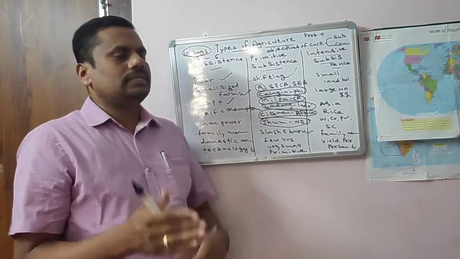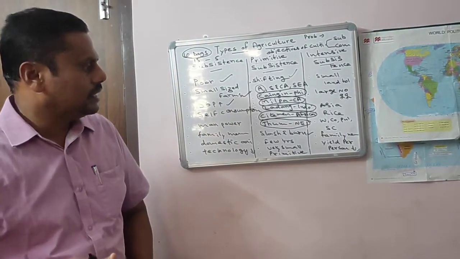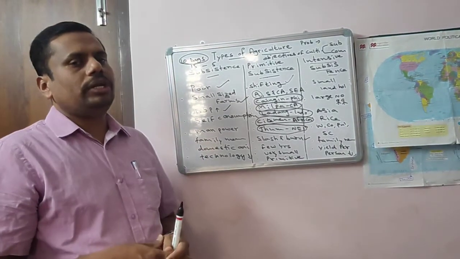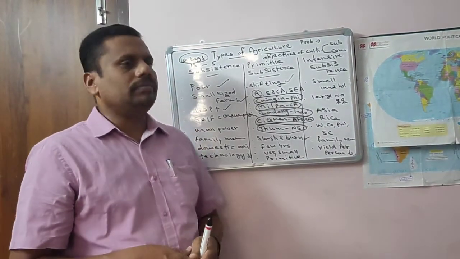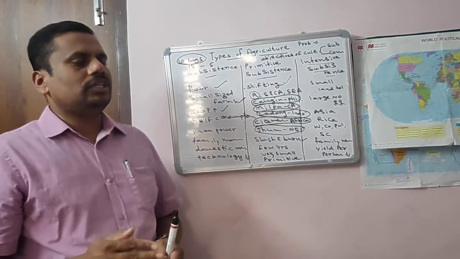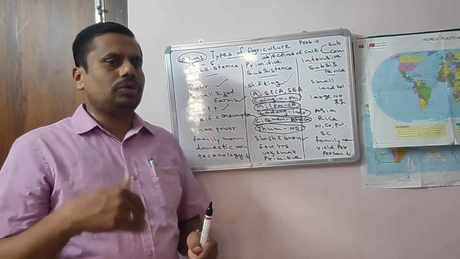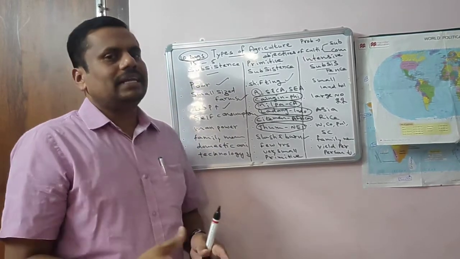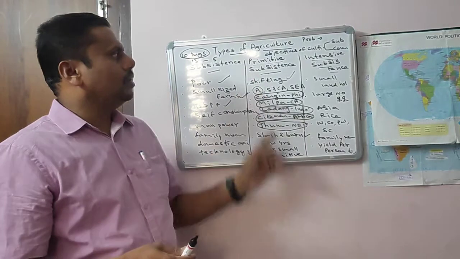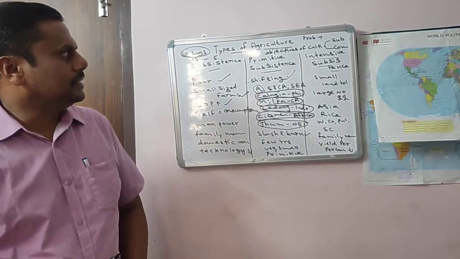They use primitive methods only. The technology is old, so they don't go for mechanization or modernization in agriculture. In such a way, we see primitive subsistence agriculture.